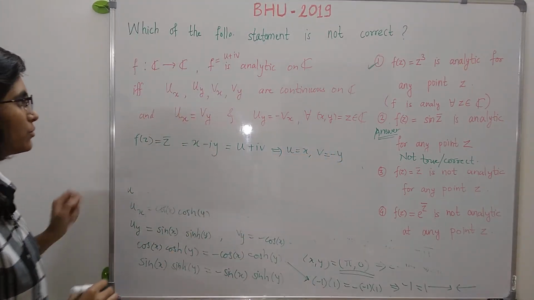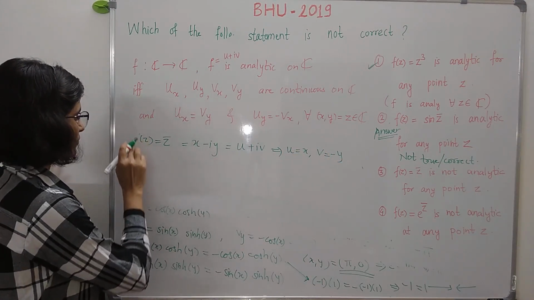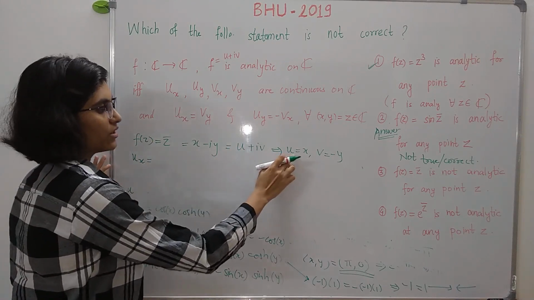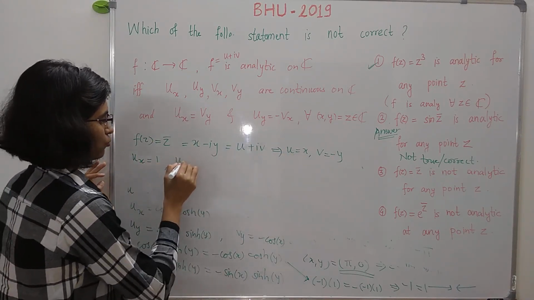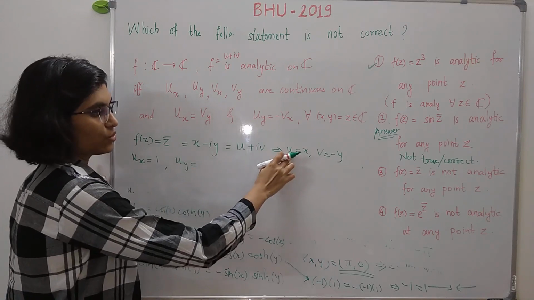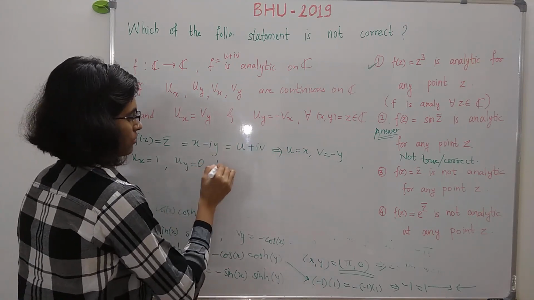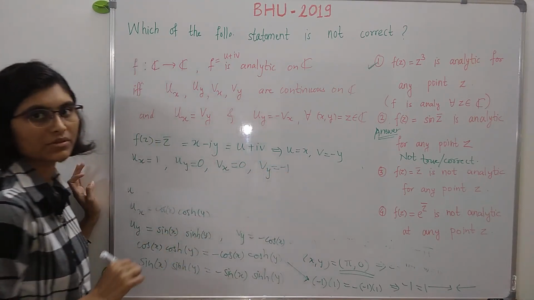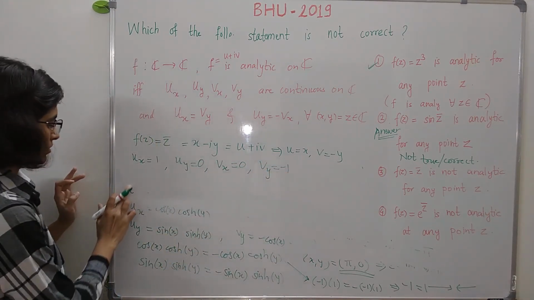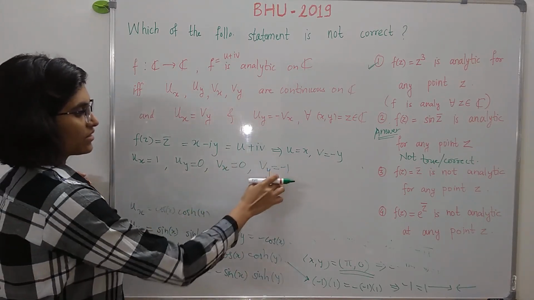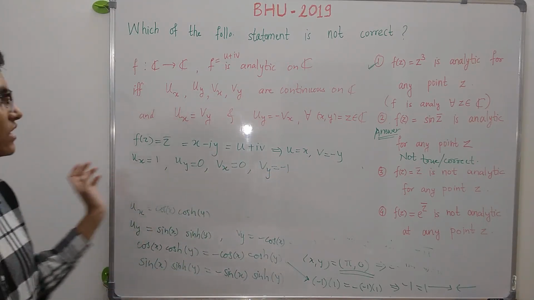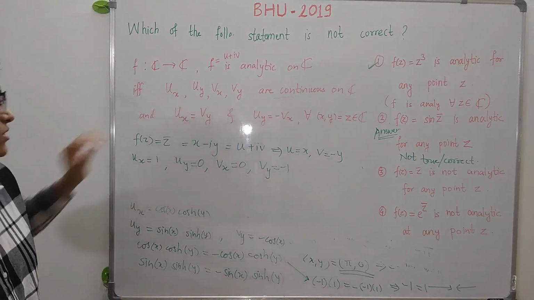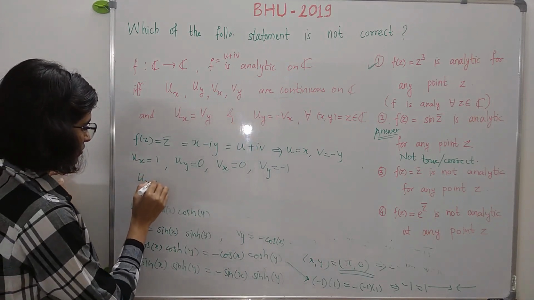Right. Now calculate the partial derivatives. So ux, the derivative of u with respect to x, is 1; uy, the derivative of u with respect to y, is 0; vx is equal to 0 and vy is equal to minus 1. Right. Now these 1, 0 and minus 1 are constant functions and hence these are continuous. So this is done. Now let us look at the CR equations. CR equations means ux is equal to vy.